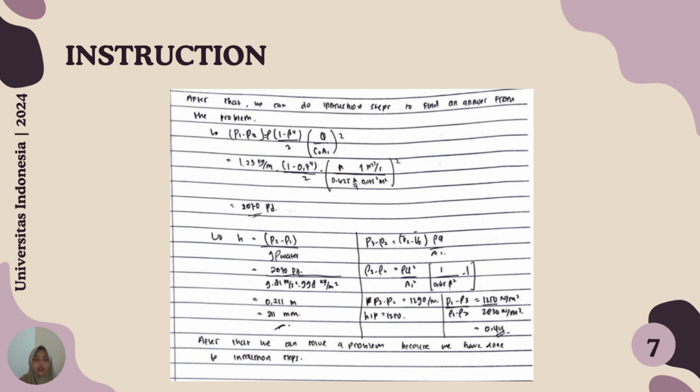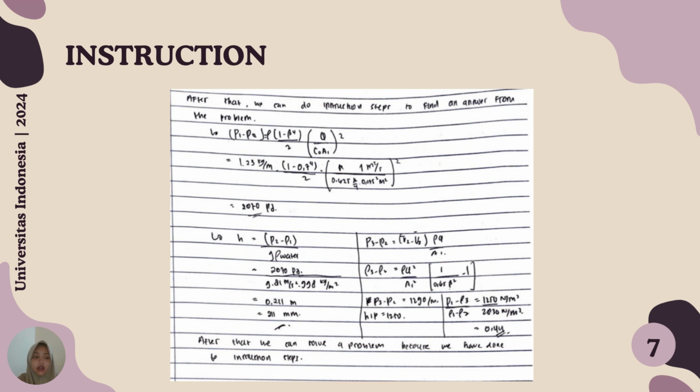So, I will explain it in Bahasa. p1 − p2 = ρ (1 − β⁴)/2 × (Q / (C0 A1))². Then we calculate 1.23 kg per cubic meter times (1 − 0.7⁴) divided by 2, times (1 m³/s divided by 0.625 times 0.75² m²)².